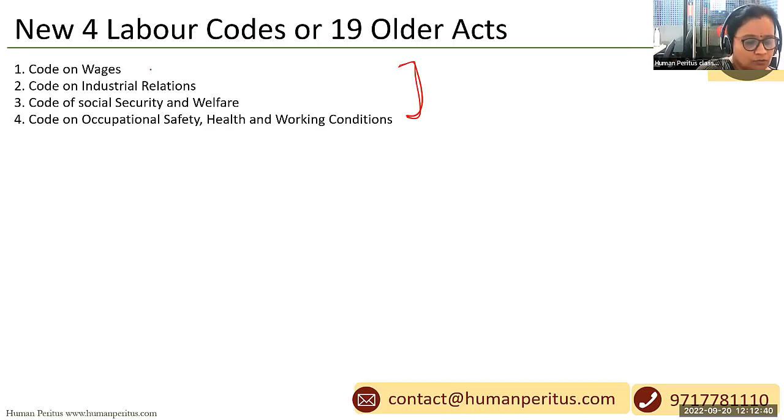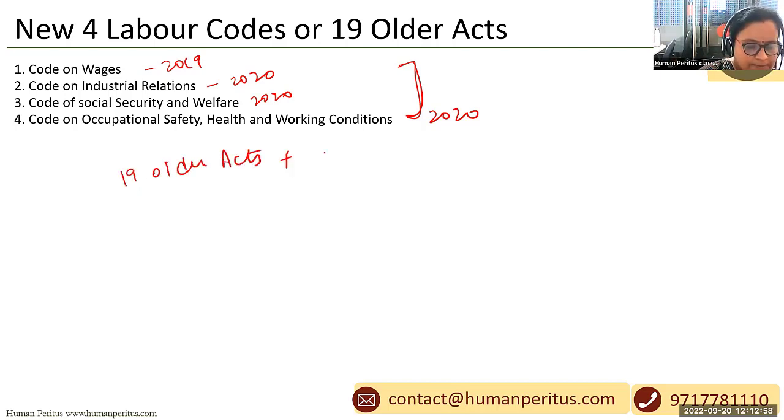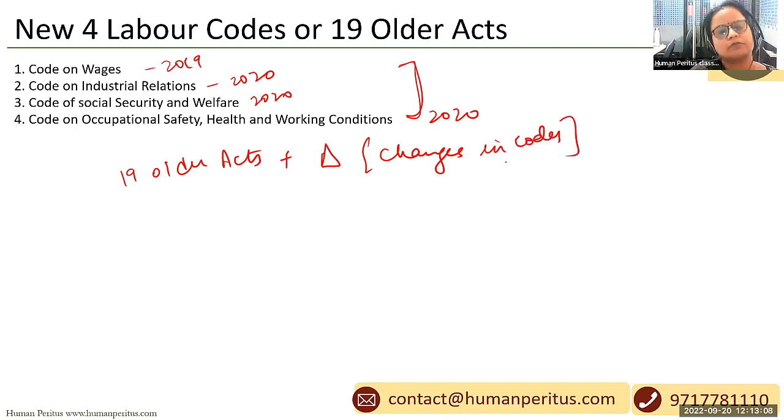The code on wages came in 2019, and these three codes came in the year 2020, right? So we suggest that you start with 19 older acts plus delta. What is this delta? Delta is the changes in the codes as compared to the older acts, right?